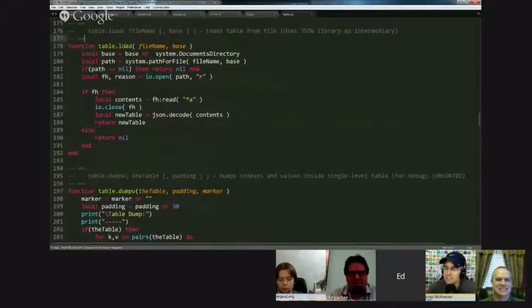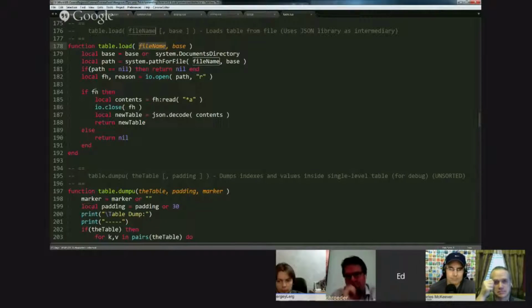So table load takes a file name and a base directory. We pointed this out earlier where by default it's the documents directory, but I could have put system temporary or system resource directory to load out of the resource directory, for example. I use an existing function in the system library to convert this file name into a full path, and then I pass that into IO open.